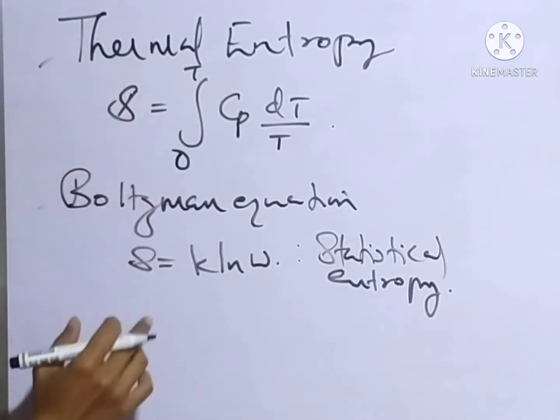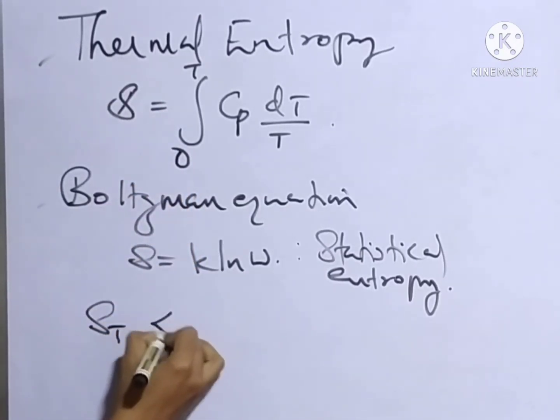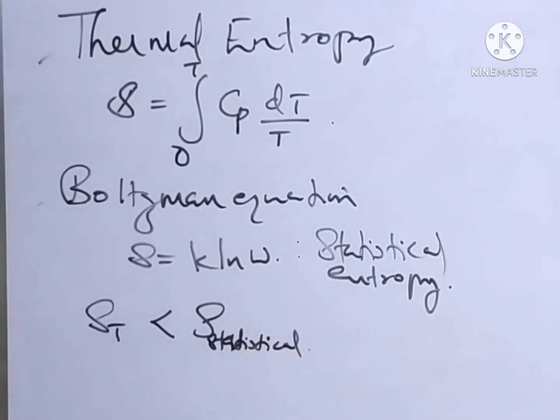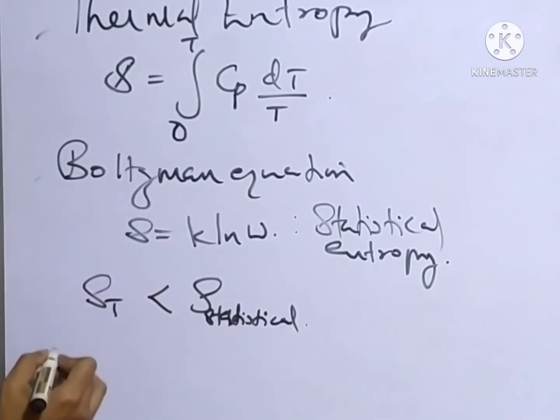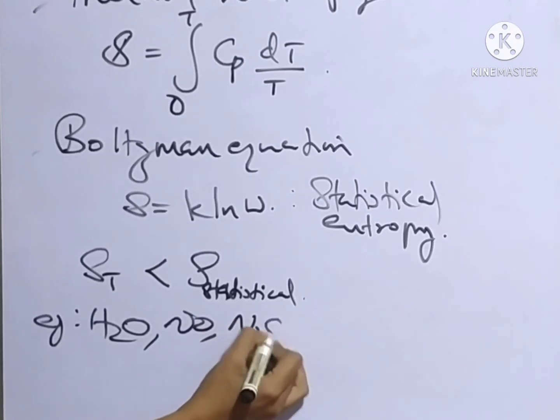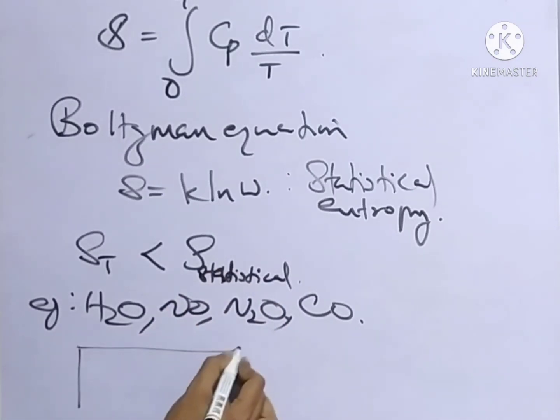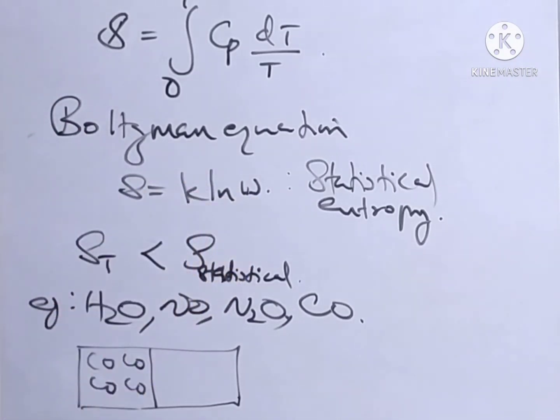The thermal entropy and the statistical entropy of the same system are not equal. Thermal entropy is less than statistical entropy. Some systems which show lesser thermal entropy than their statistical entropy are water, nitrogen monoxide, nitrous oxide N2O, CO, etc. If we consider the CO system, carbon monoxide, we are considering that the probability of distribution W of CO is 1.